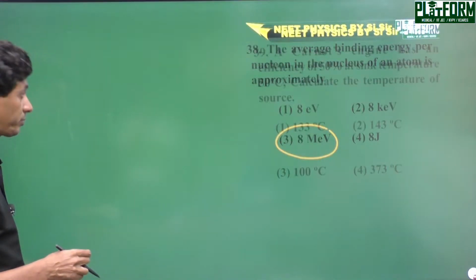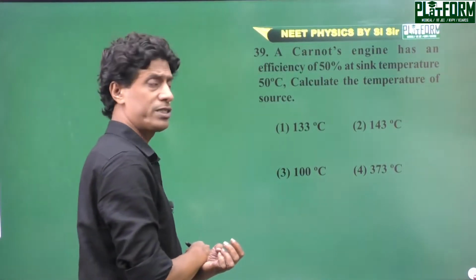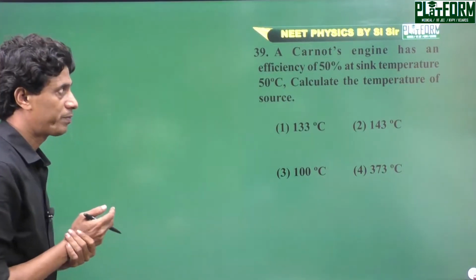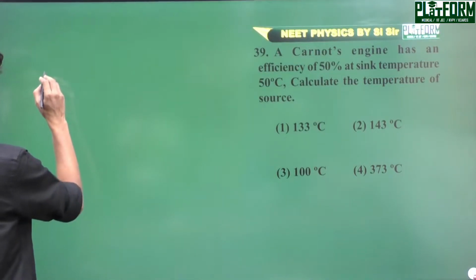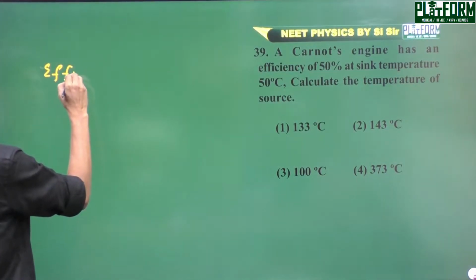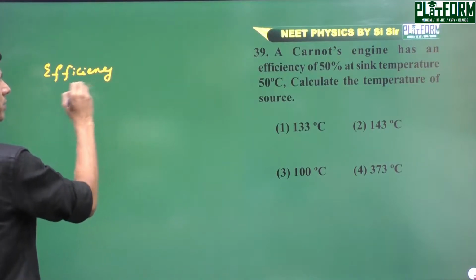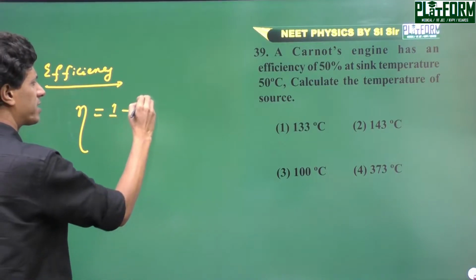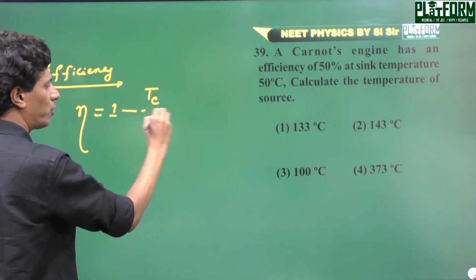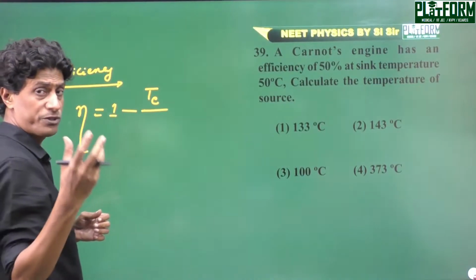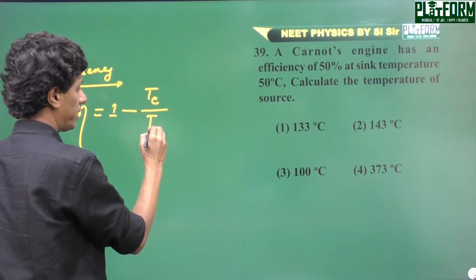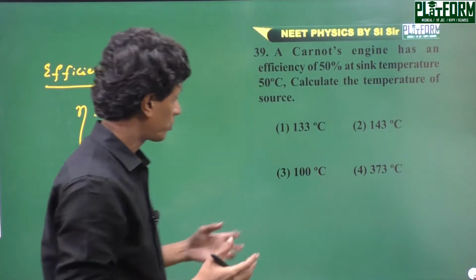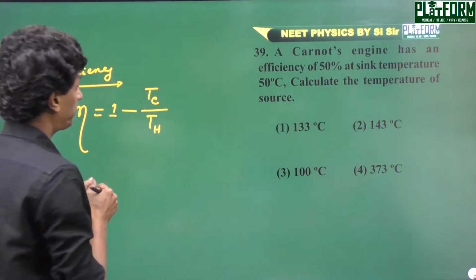Next problem. A Carnot engine has an efficiency of 50% at a sink temperature of 50 degrees centigrade. Calculate the temperature of the source. You know the efficiency of an engine, eta, we can write as 1 minus the temperature of the cold body, that is the temperature of the sink, by the temperature of the hot body, that is the temperature of the hot reservoir and source of heat of the engine.